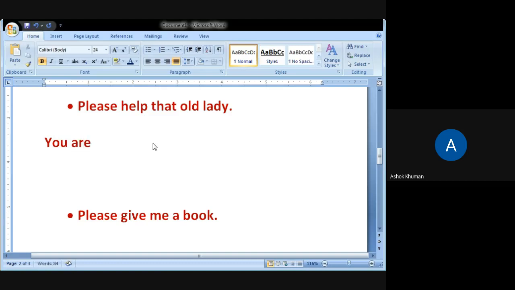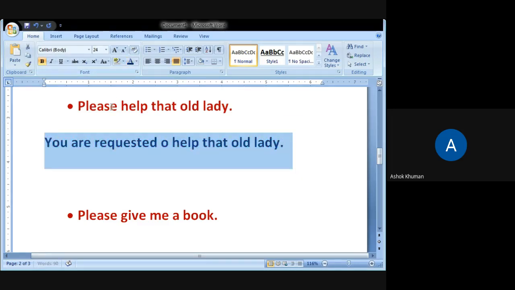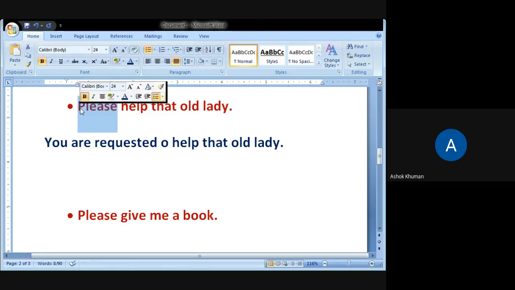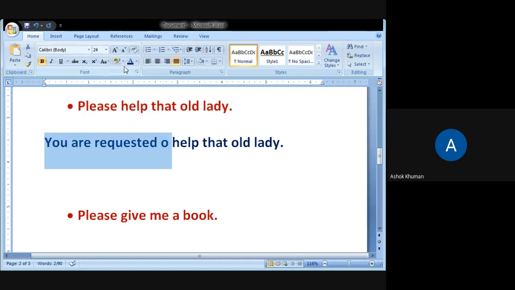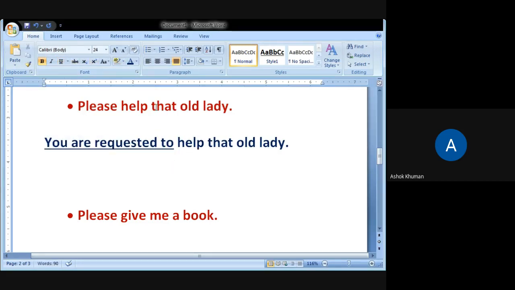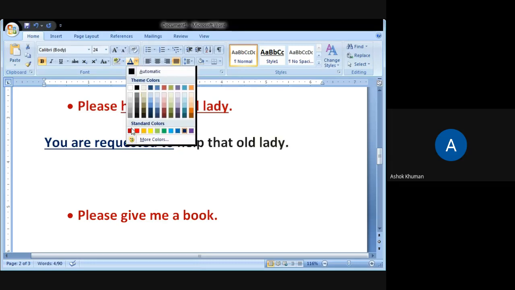You are requested to help that old lady. Okay. Please is given here. Remove the please. So please will be replaced with you are requested to. Help that old lady stays the same here, in the same form, help that lady. Okay.